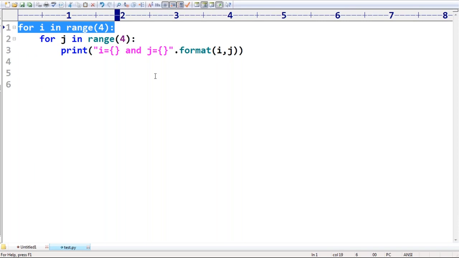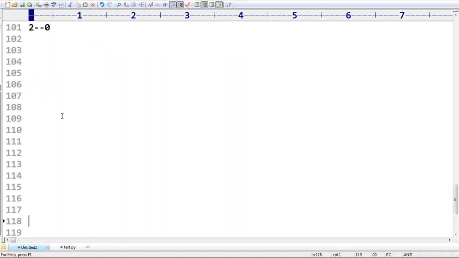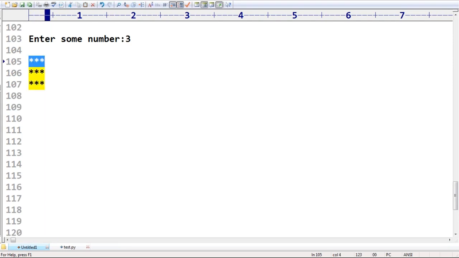Very simple, sir. Now my requirement is, observe carefully. I want to enter some number. Suppose I'm entering 3. My required output is stars, 3 rows and 3 columns. If you want to include space, no problem for me. 3 rows, 3 columns.